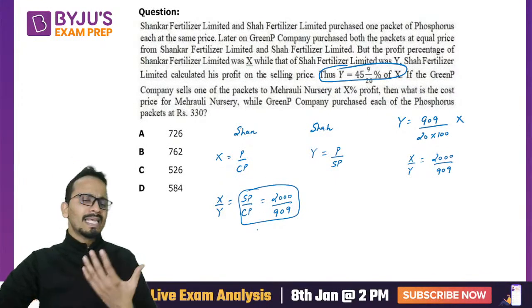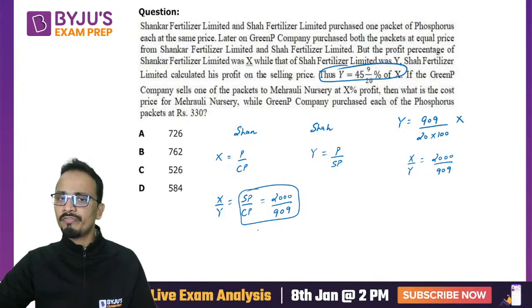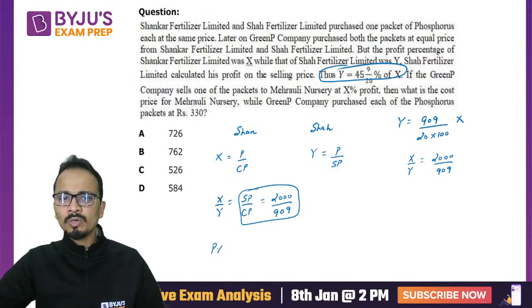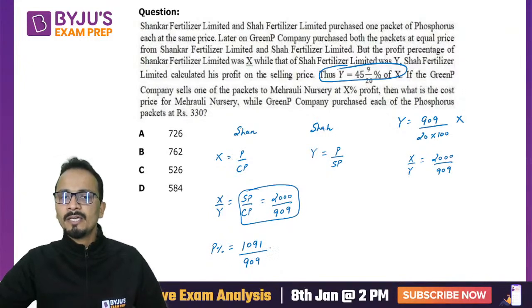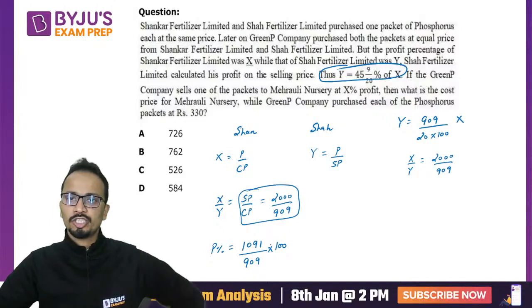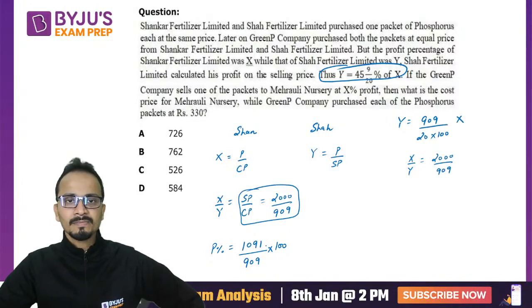From here, I can calculate the actual profit percentage. So actual profit percentage will be equal to the profit, which is the difference between 2000 and 909. So that will be 1091 whole divided by cost price, that is 909 into 100. Now this is profit percentage. All right. Am I clear?